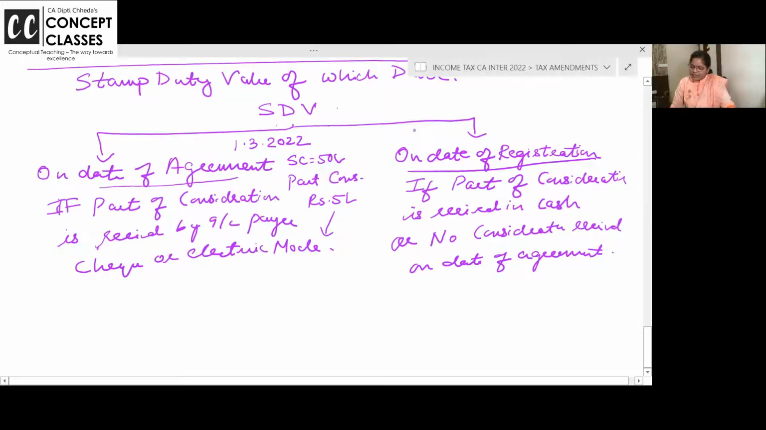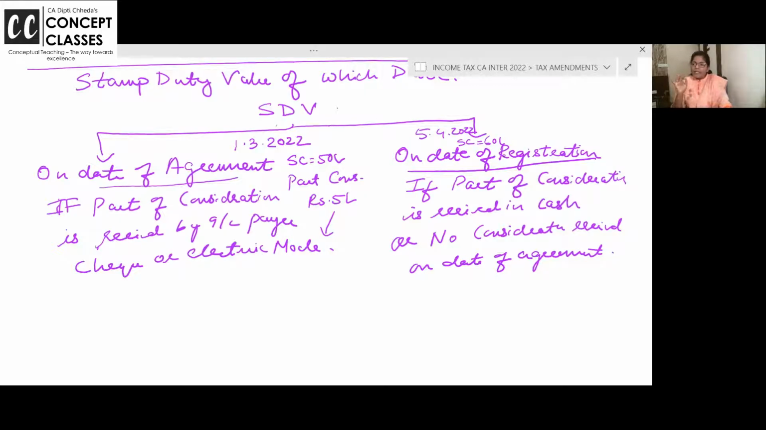Say date of registration, let us take it as 5th of April 2022, and on that date the sale consideration is 60 lakhs. So sale consideration will be 50 lakhs if 5 lakh rupees is received by account payee mode. And sale consideration for capital gain will be 60 lakhs if part of the consideration is received in cash or no consideration is received. One thing for this Finance Act 21, 22 already budget is out, but I don't want you to get confused. That will be there next year for the 23 exam.